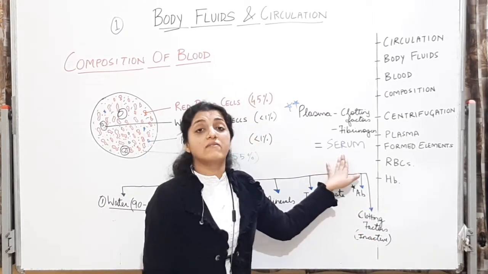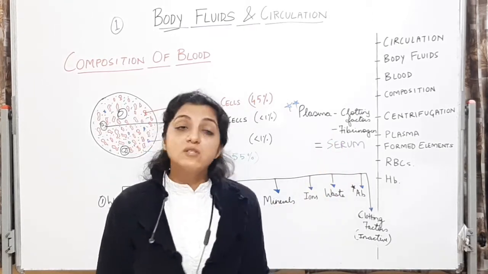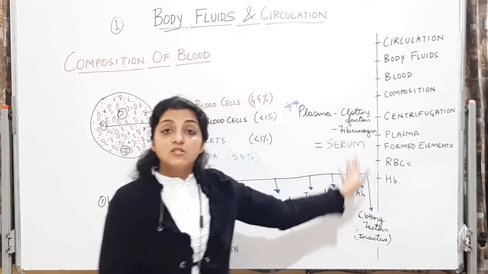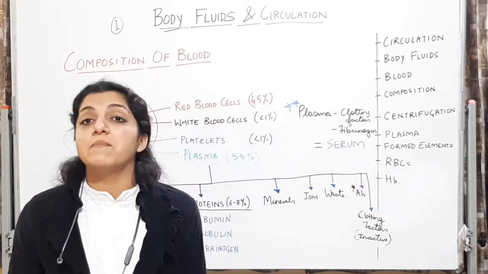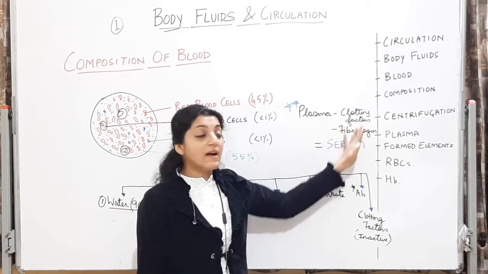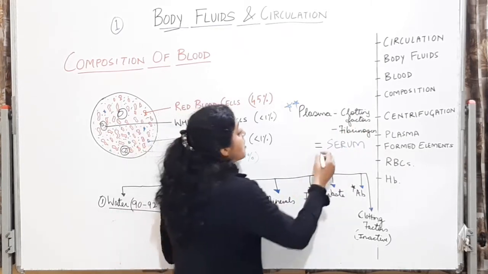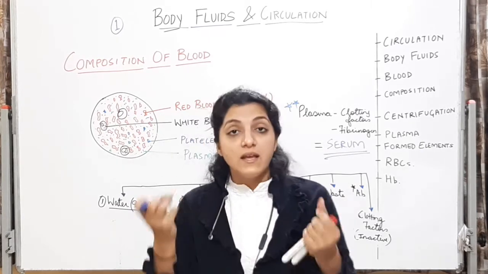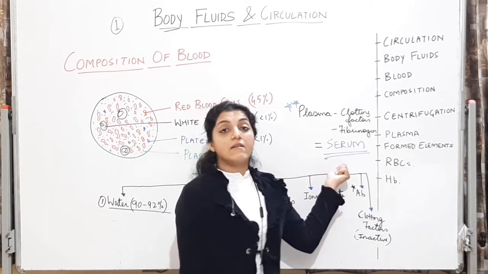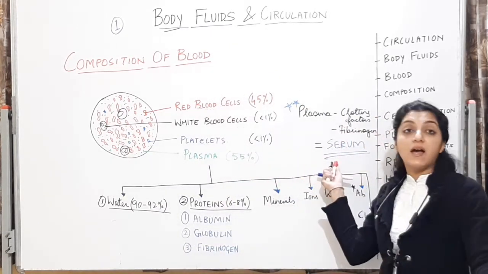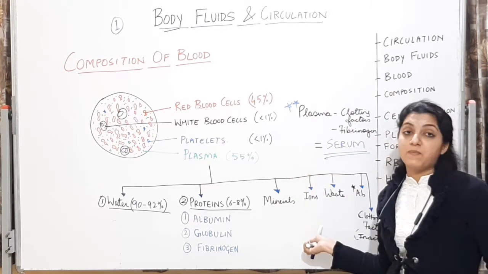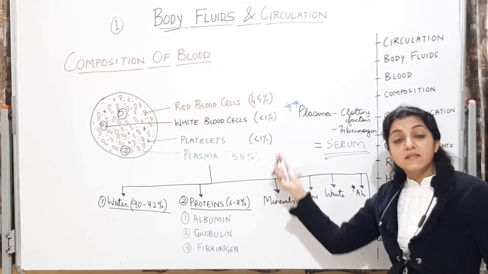Important MCQ. Plasma minus clotting factors is called serum. This serum will not have the capability to coagulate because clotting factors निकाल दिए हैं. Okay, so plasma minus fibrinogen, which is the protein responsible for clotting, which helps in clotting mechanism. हम देखेंगे fibrinogen का role in clotting in detail. Plasma minus the clotting factors is called serum, is an important MCQ. ये serum clot नहीं कर पाएगा, coagulate नहीं कर पाएगा because the clotting factors have been removed. This you have to remember. Alright, so you should know serum का composition क्या है now. You should know the composition of serum and you should know the composition of plasma. You will see the roles of those plasma proteins in detail now.